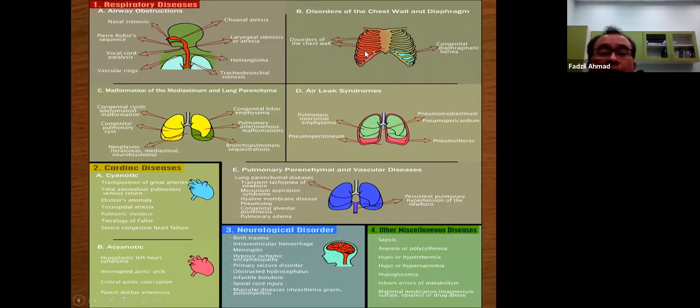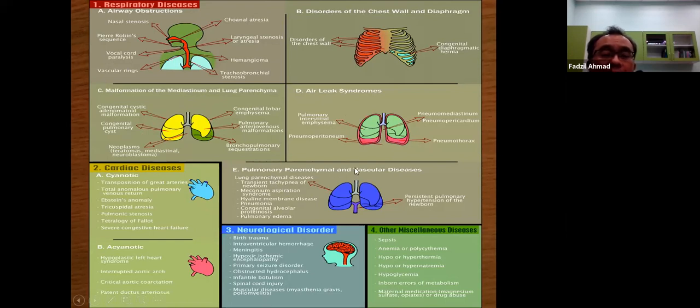Chest wall is fixed, rigid. Malformation of the mediastinum that compresses the airway, that is CCAM, cyst, pulmonary, compressing the airway and the lung. Air leak syndrome, like pneumothorax, pneumomediastinum.